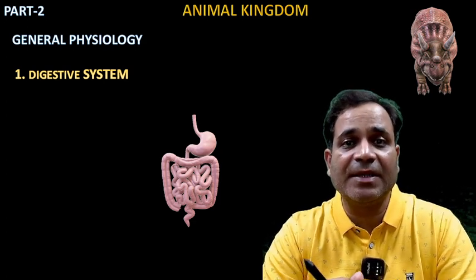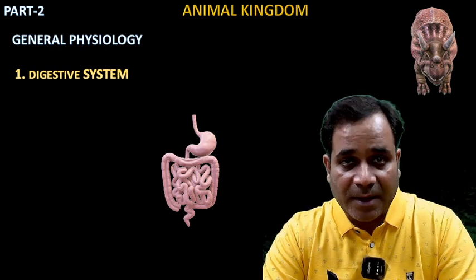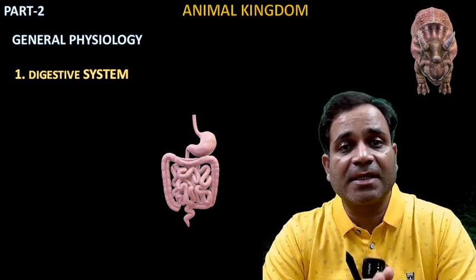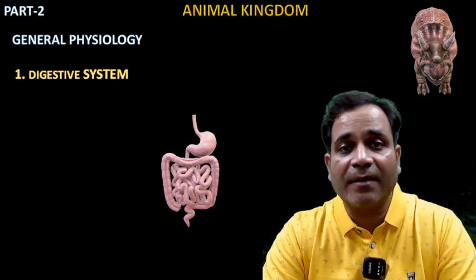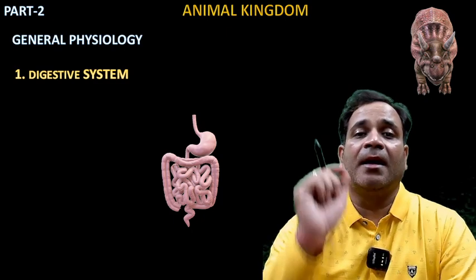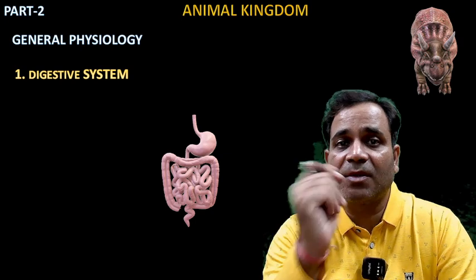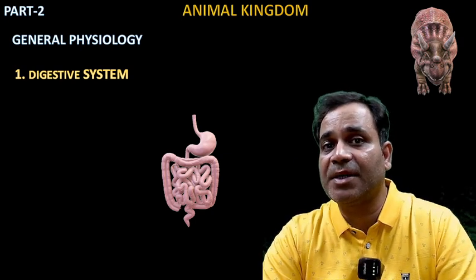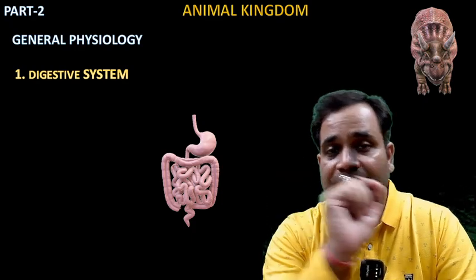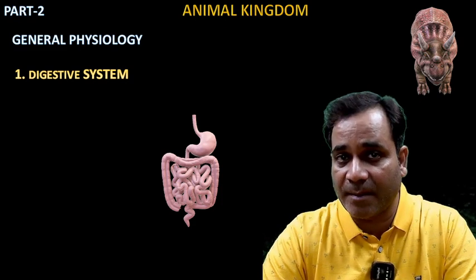They have features of body organization, the level of organization I told you in previous classes. Level of organization: cellular level of organization, then tissue level of organization, then organ system level of organization. Hope you remember that whenever I talk about the cellular level of organization, it means organisms which have only cells. Only one phylum is there, that is phylum Porifera, my dear.